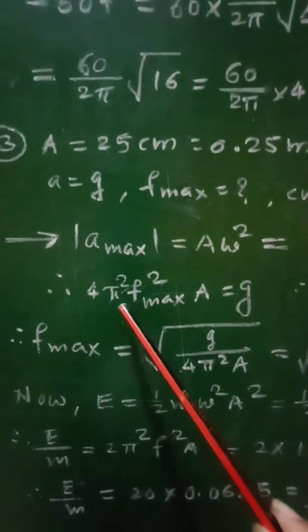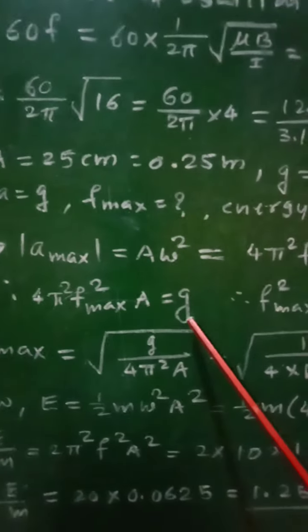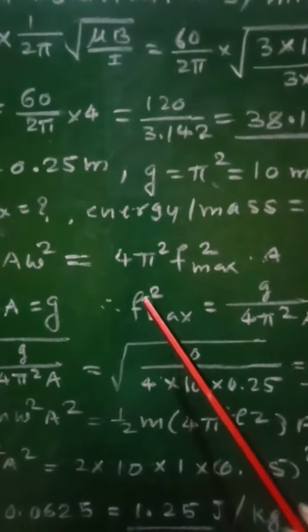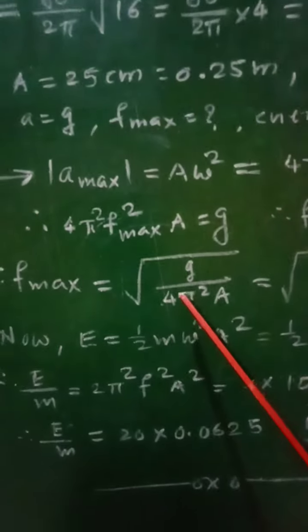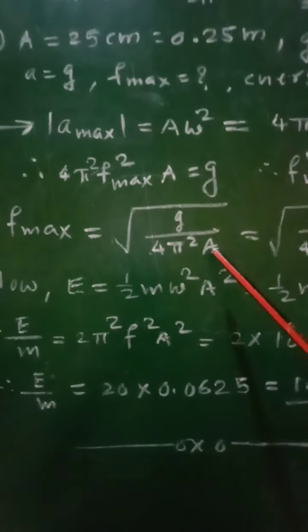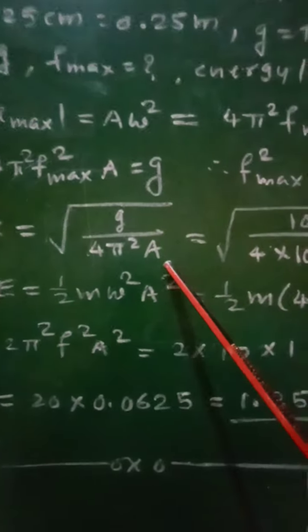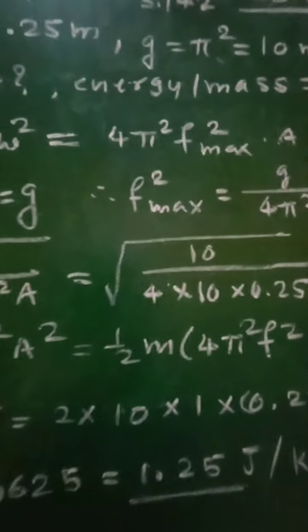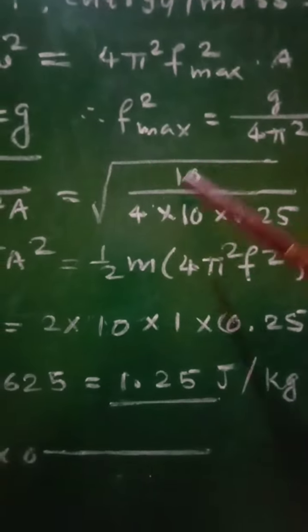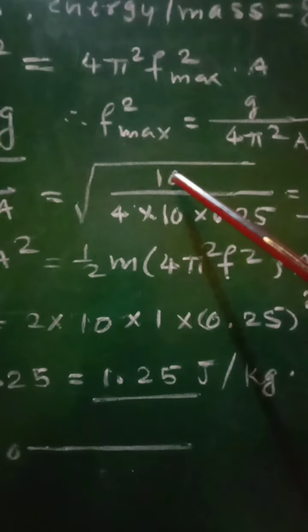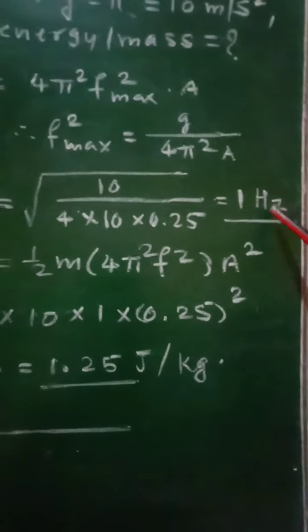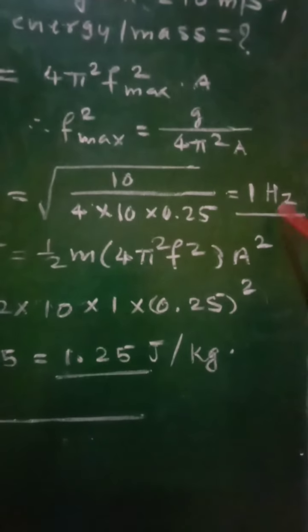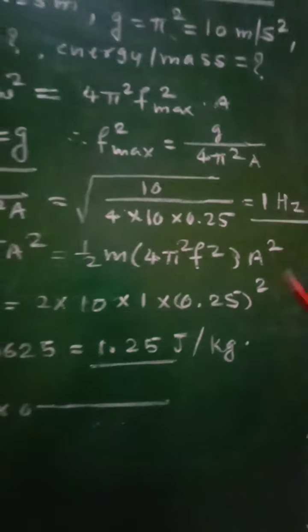Therefore f max square is equal to g upon 4 pi square A, and therefore f max will be equal to square root of g upon 4 pi square A, which will be written further as square root of 10 upon 4 into 10 into 0.25, that comes out to be 1 hertz or 1 per second. So it is the maximum frequency, 1 hertz.